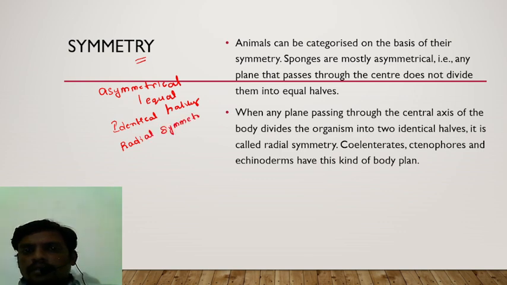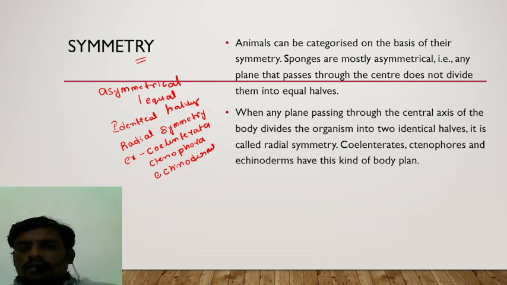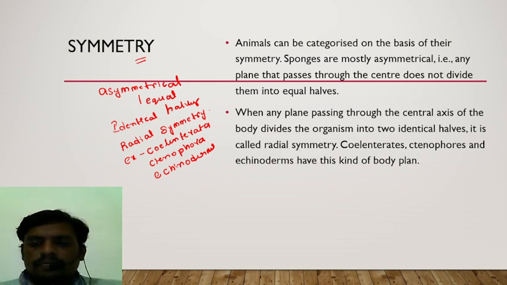Radial symmetry. Examples for radial symmetry are invertebrates like Coelenterata, Ctenophora and echinoderms. Adult echinoderms have this kind of symmetry.